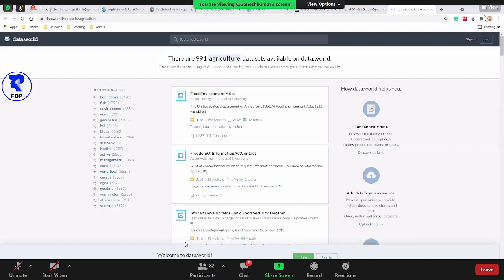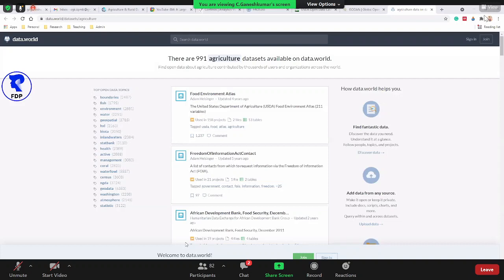And the Indian government also has data sources available, reports and other things.